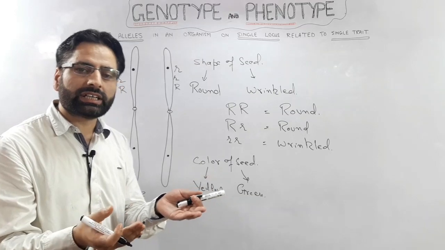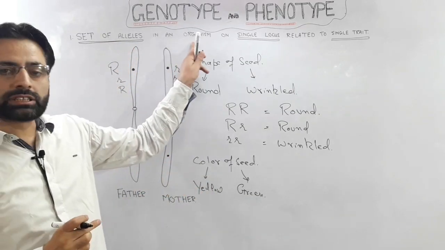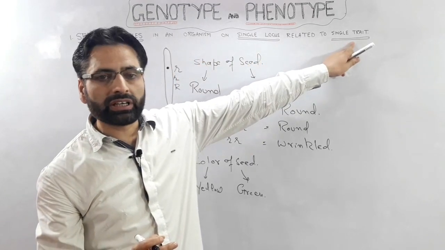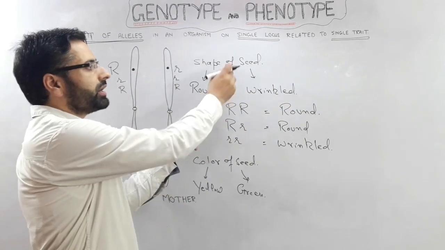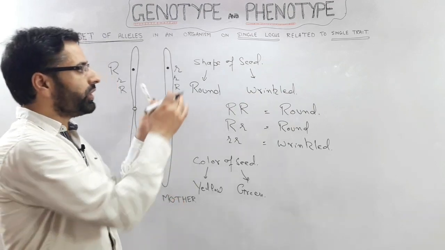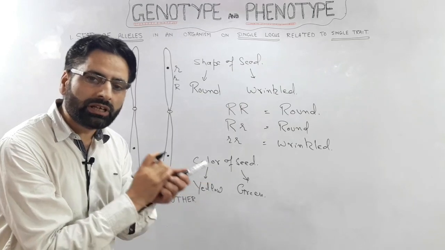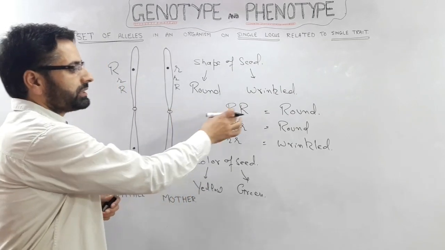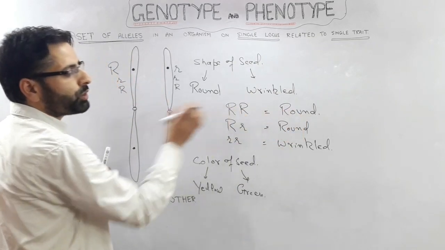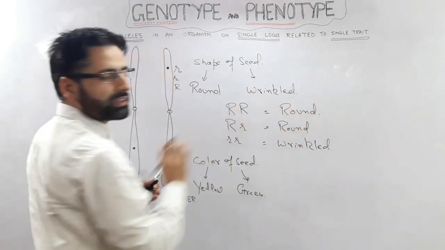Now you can understand what is meant by a set of alleles present in an organism on a single locus related to a single trait. That is related to a single trait, not to the single characteristic. I again repeat, what is characteristic, what is trait, what is phenotype, I have already explained in the previous lecture. So here this set of alleles related with this phenotype is the genotype of this individual, and this genotype is related to the single trait.